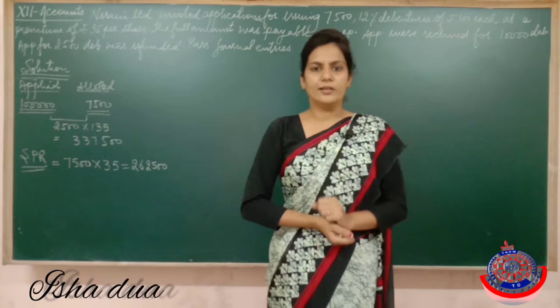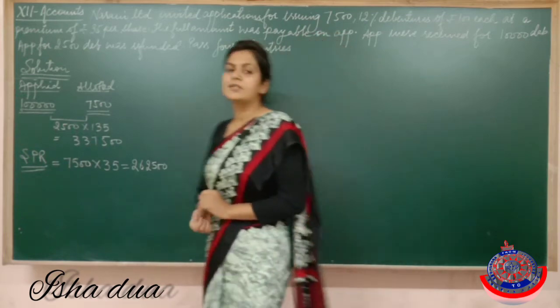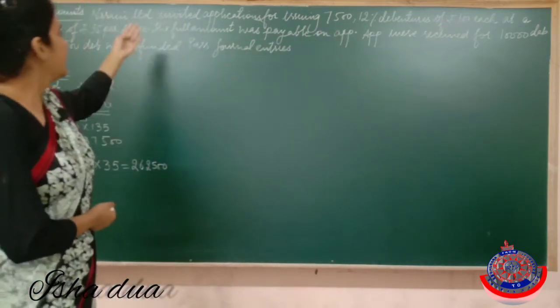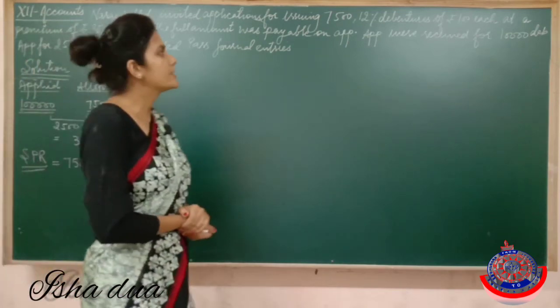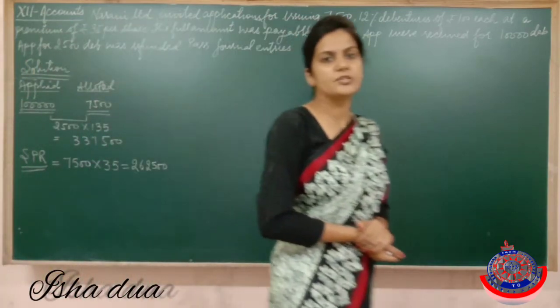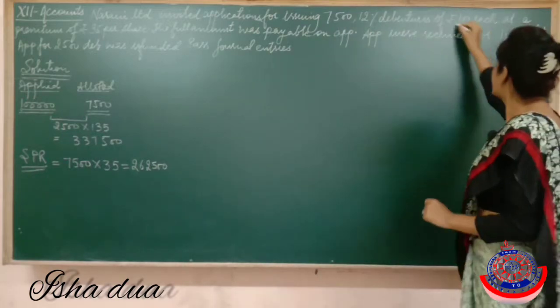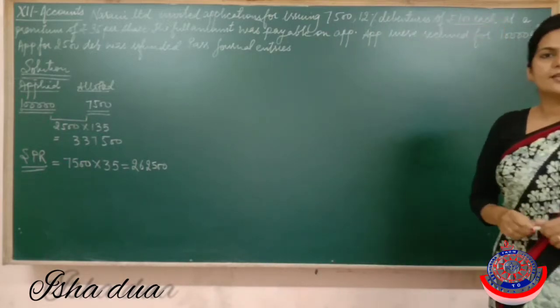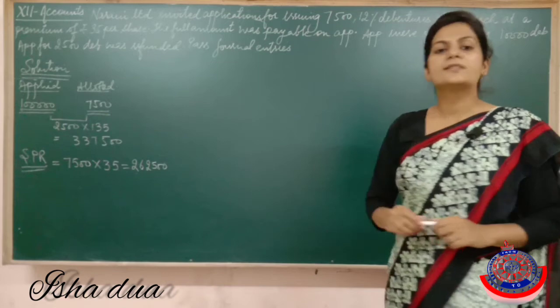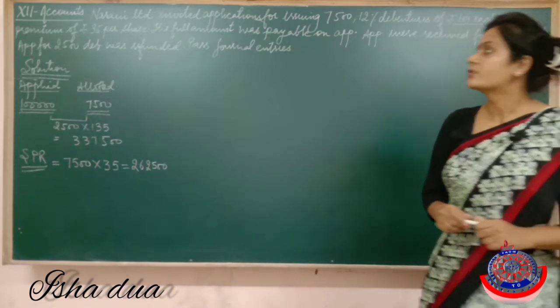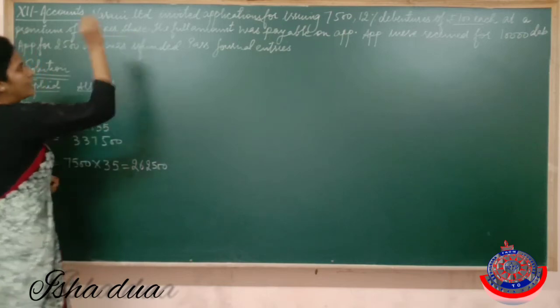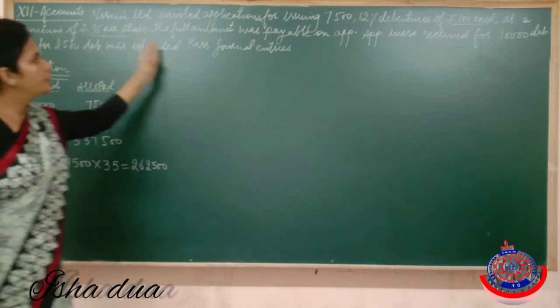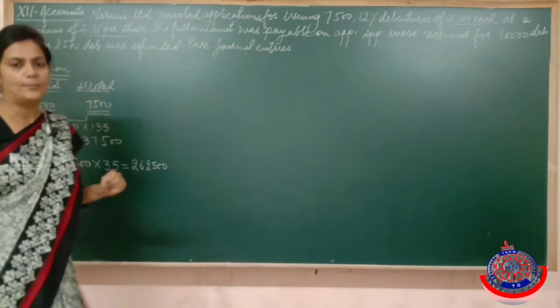or the par value. In this question you may read that Narain Limited invited applications for 7500, 12% debentures of rupees 100 each. It means that 100 is the nominal value of the debenture, at a premium of rupees 35 per debenture. So this premium is the securities premium, 35 rupees per debenture. The full amount was payable on application.